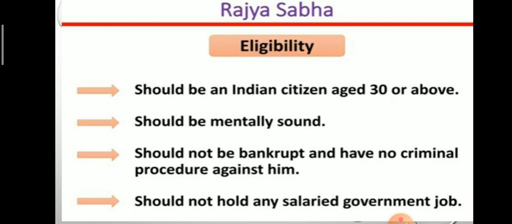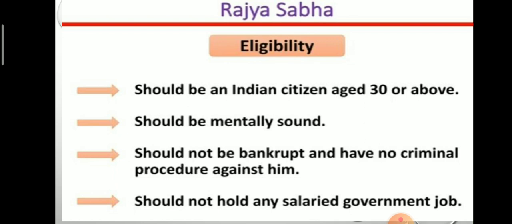Eligibility to become a member of Rajya Sabha: the person should be an Indian citizen aged 30 or above. The candidate should be mentally sound. The candidate should not be bankrupt and have no criminal proceedings against him. And the candidate should not hold any salaried government job.